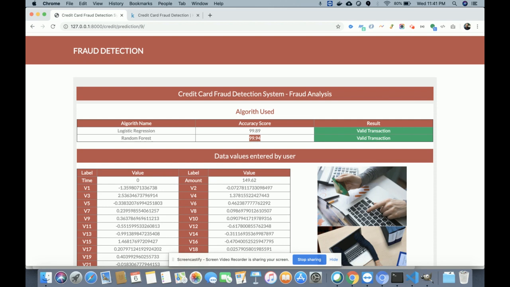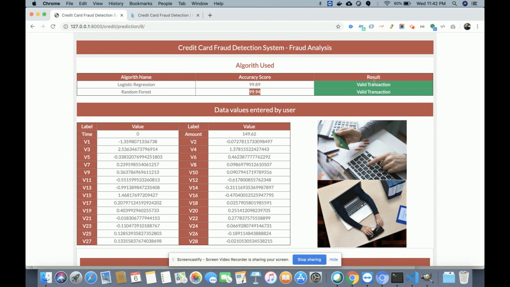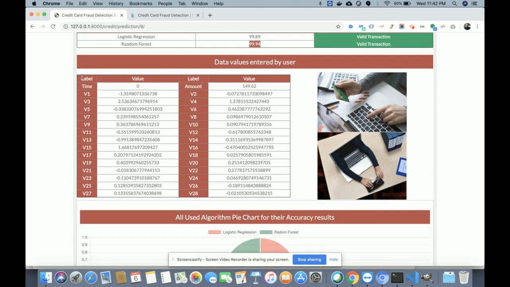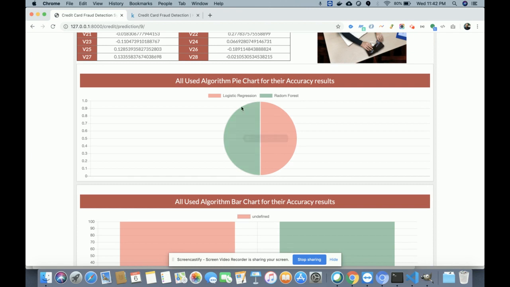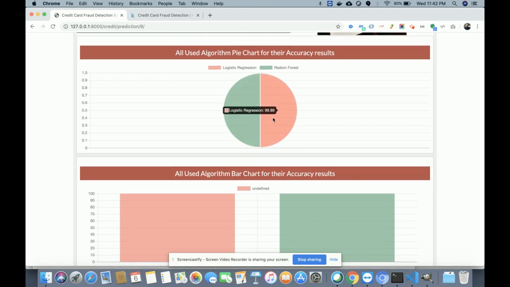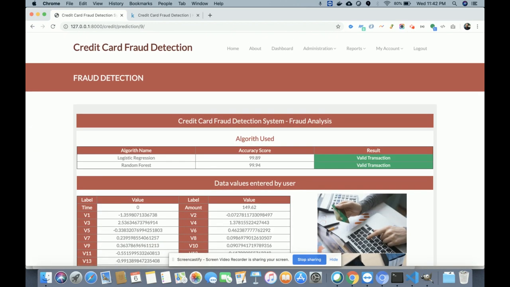There was some condition missing. I have fixed that, so both algorithms are working fine. This is the accuracy score and this is the result. And this is the value which has been extracted from the CSV file. You can see the time and the values from v1 to v28, and the amount. This is the same value you imported from the CSV file you uploaded. The system reads the data and then prints it here, along with the accuracy percentage of the random forest and logistic regression. So this is for the valid transaction.